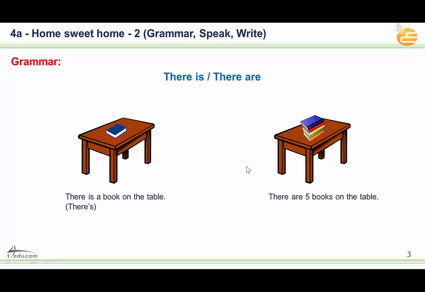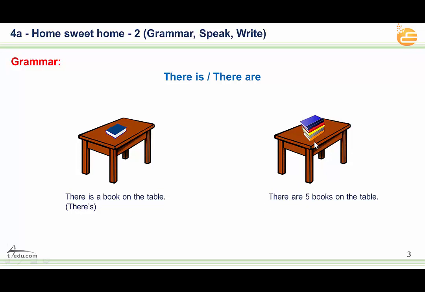The difference between this sentence and this one is that we used are here, and of course it's one book, so we say a book, but here we said 5 books. So if it's singular, only one thing that we are talking about, for example a book, we have to say there is.